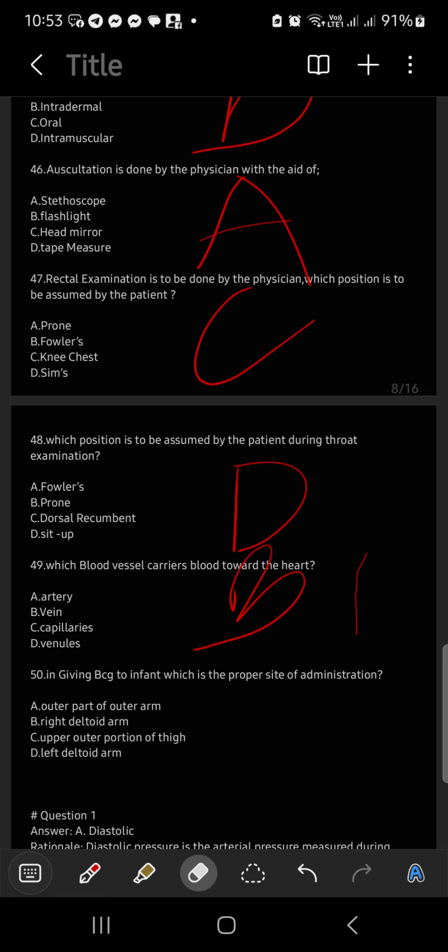That's very wrong. Outer part of outer arm. Ano ba yun? Okay. So still, I'll stick with letter D. Left deltoid arm. Although there is no specific area that it is outer or inner, but the direction of the left. Okay? Actually, it is not really the deltoid.